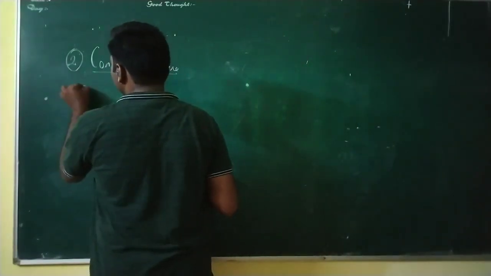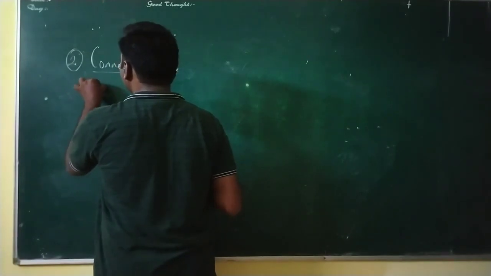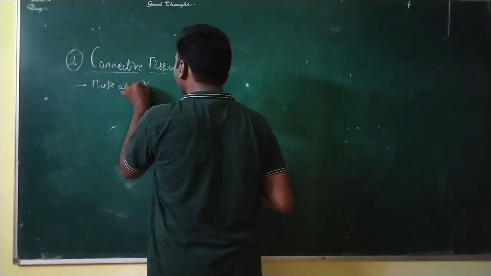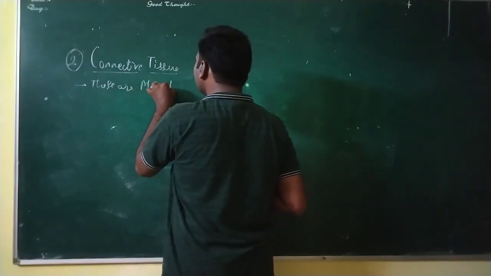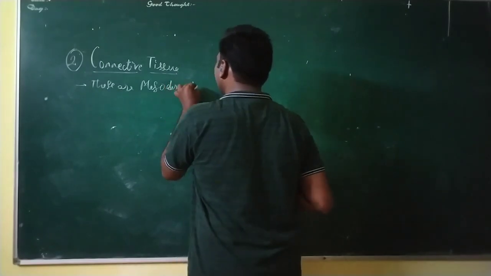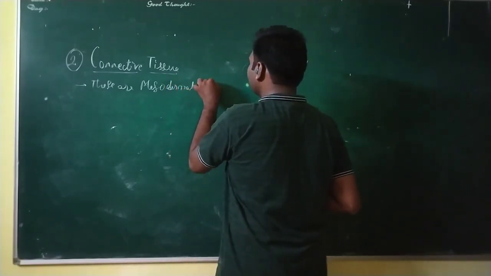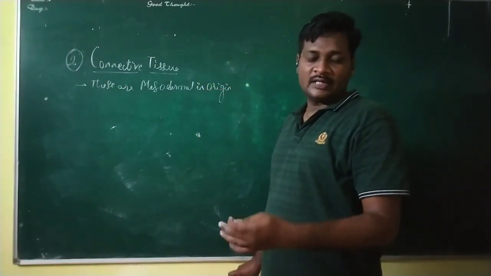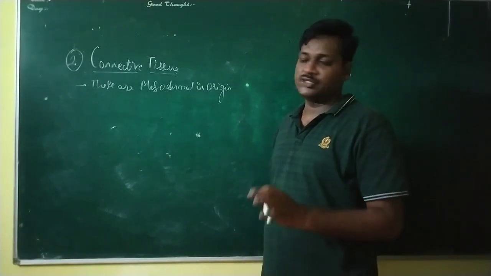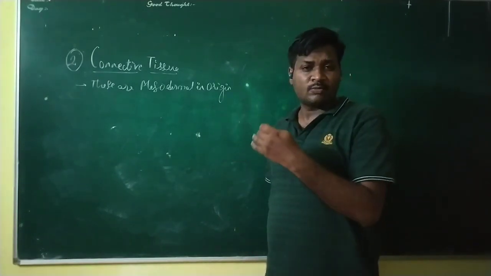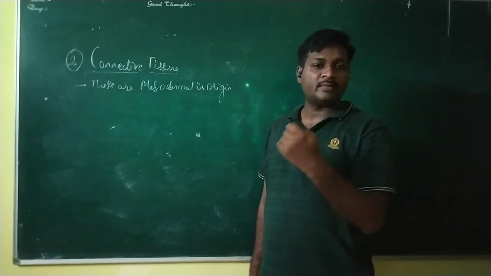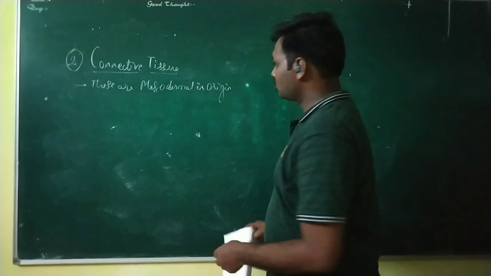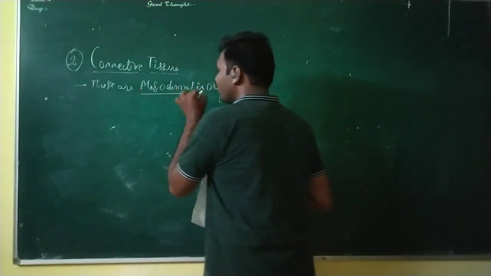First, these are mesodermal in origin. Mesodermal in origin in the sense what? They are present in the muscles or muscular region. Our body has three different layers: ectoderm, mesoderm, and endoderm. So it is present between the ectoderm and endoderm. So they are mesodermal in origin. It is a very important point.